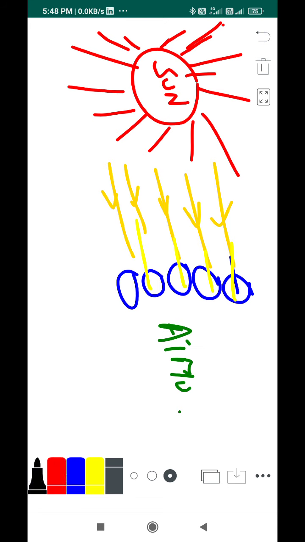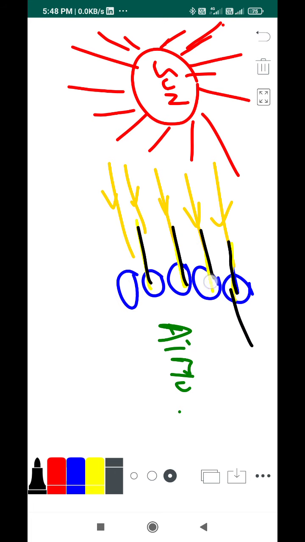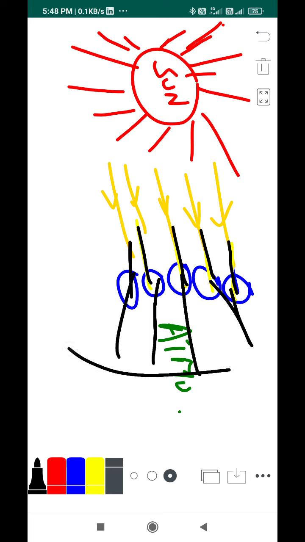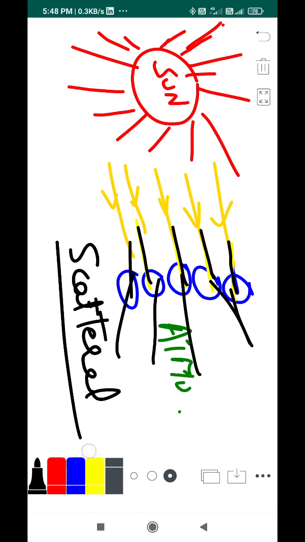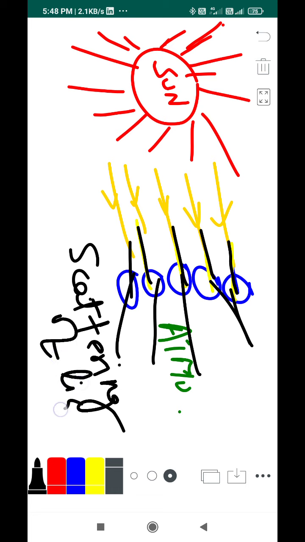Fine. So these rays, while interacting with the atoms and molecules present in the atmosphere, get refracted in different possible directions. It need not be one direction, and this phenomenon is called scattering of light. They get scattered. It's a very important phenomenon, scattering of light.